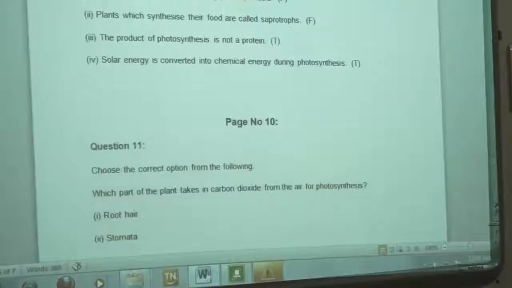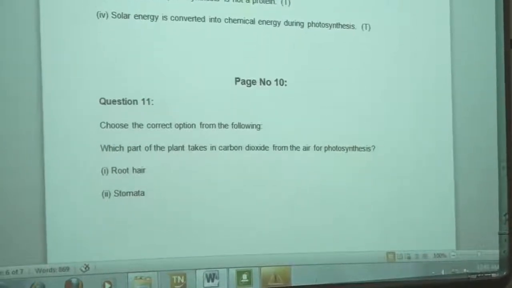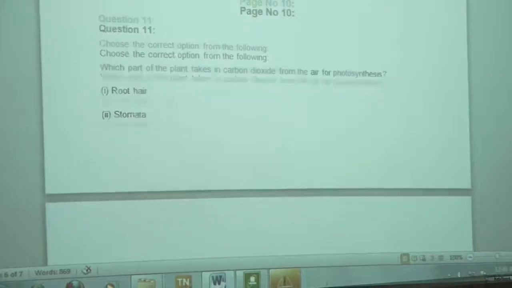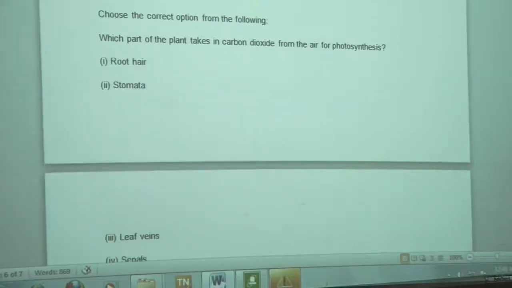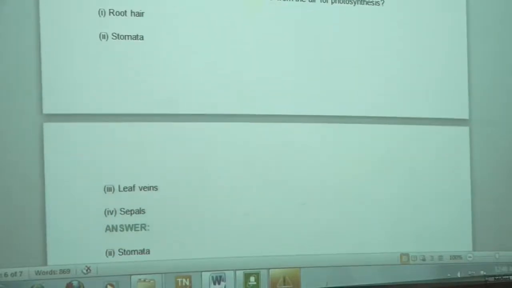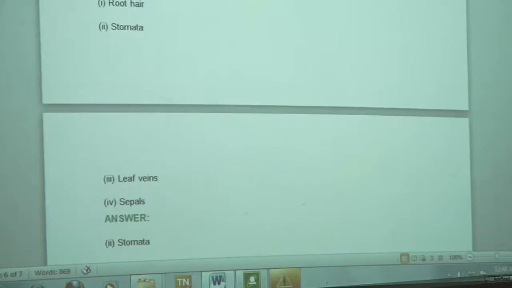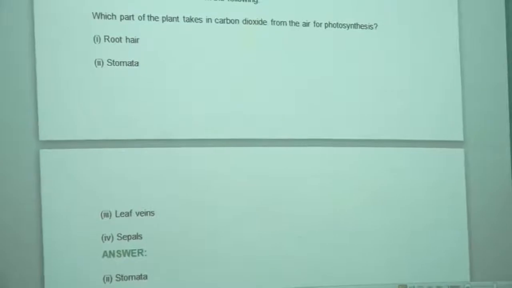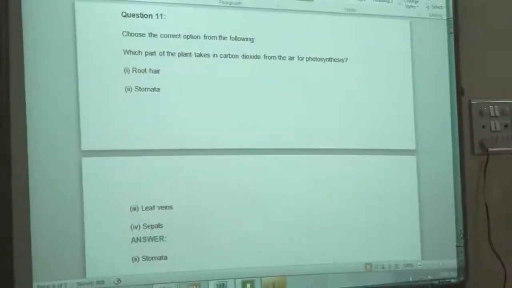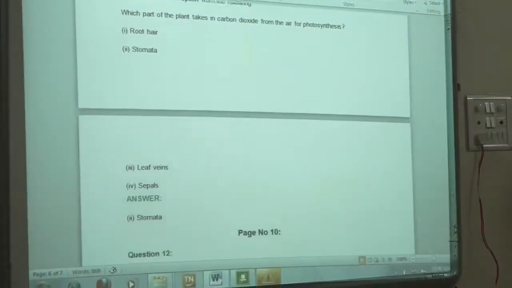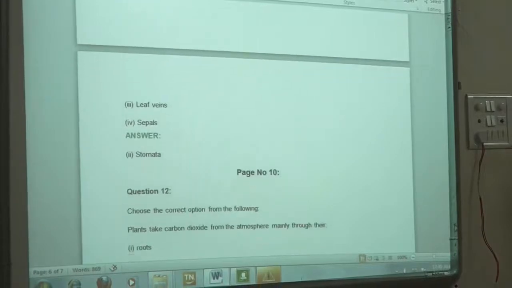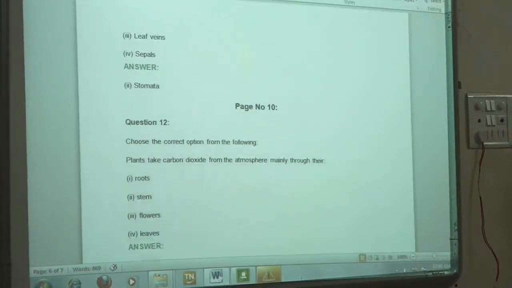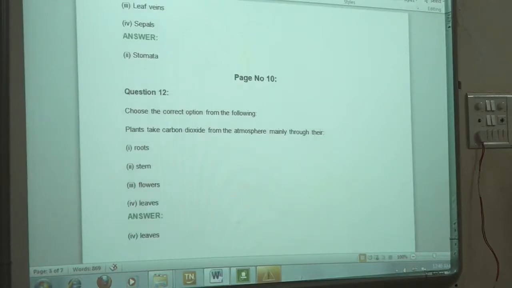Question number 11, choose the correct option. Which part of the plant takes in carbon dioxide from the air for photosynthesis? Which part is it? Stomata. Okay, the correct option is second, stomata. Then question number 2, choose the correct option from the following. Again, plants take carbon dioxide from the atmosphere mainly through their leaves.